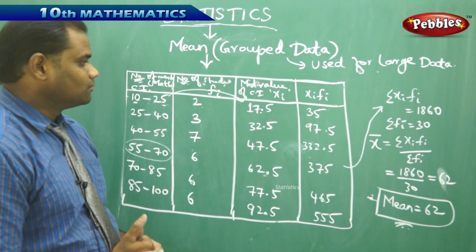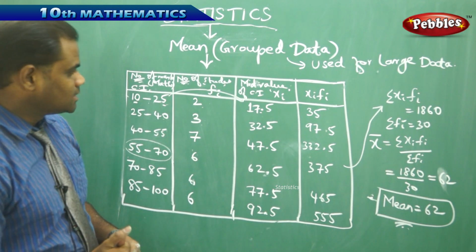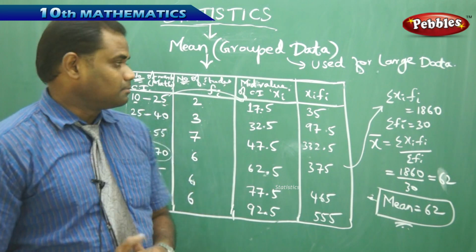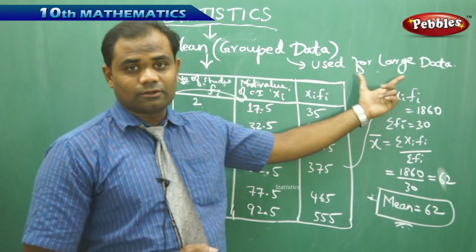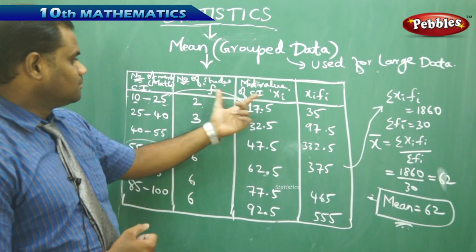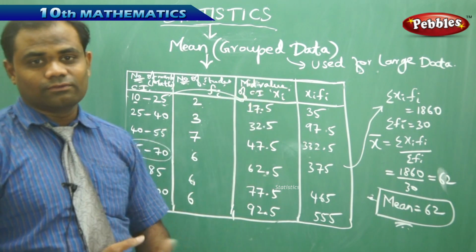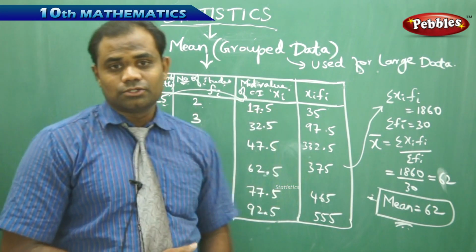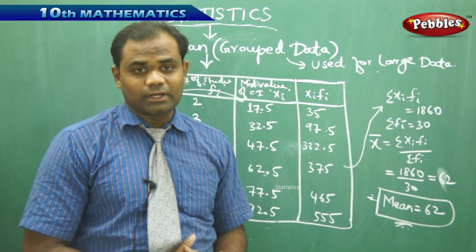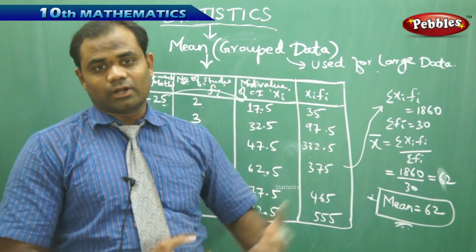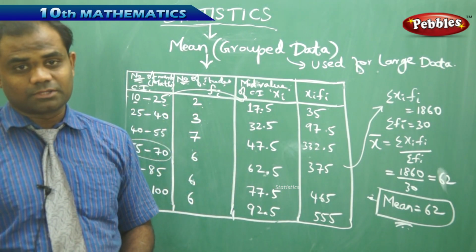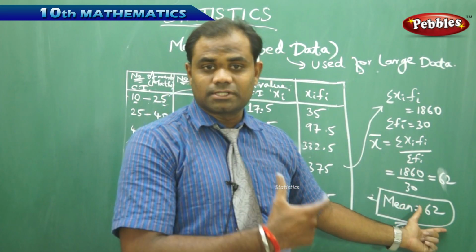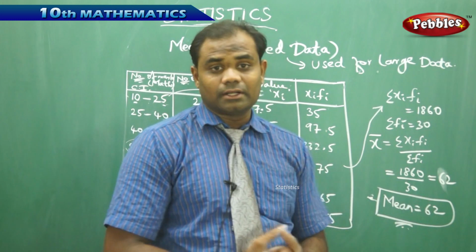Now, the interesting thing here is that in ungrouped data, my xi is the observation, but for grouped data, my observation xi is the mid value of the class interval. How can I assume the mid value of the class interval to be the observation? And how do we compare this with the mean obtained for ungrouped data, where I got the mean as approximately 56.3, and when I calculate the mean for the grouped data of the same problem, I got my mean as 62.